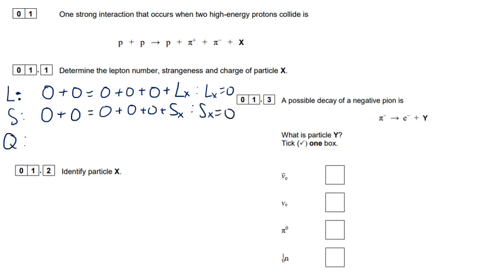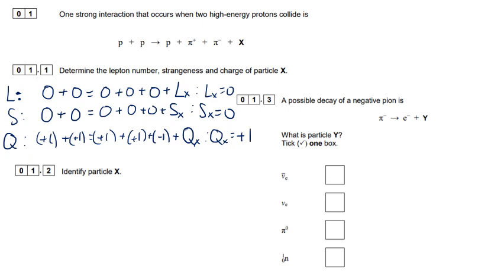And then the charge, Q, well, protons have a +1 charge. So let's write like that. And the charge on a pion is just indicated on it. So a pi plus has a charge of +1, a pi minus has a charge of -1. So if we put all that together and solve it, we get that the charge of X must be +1.